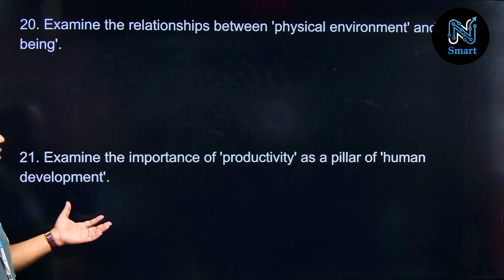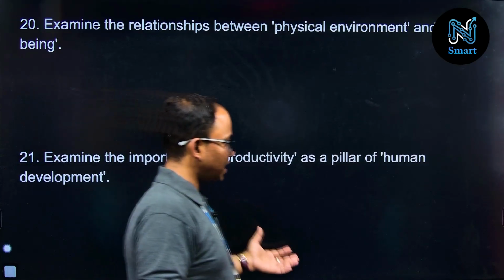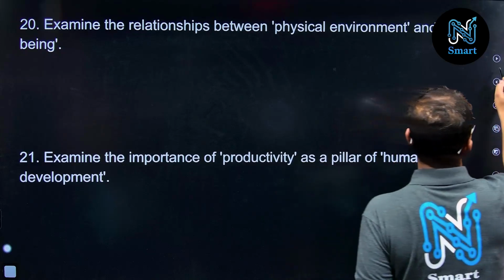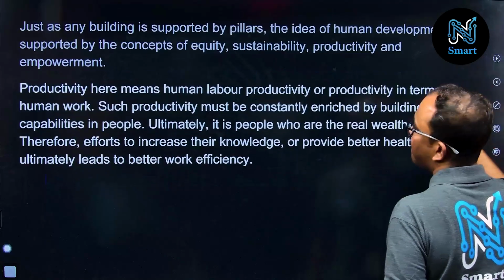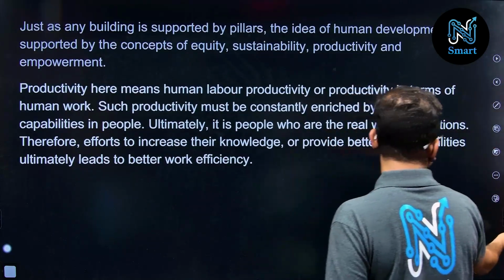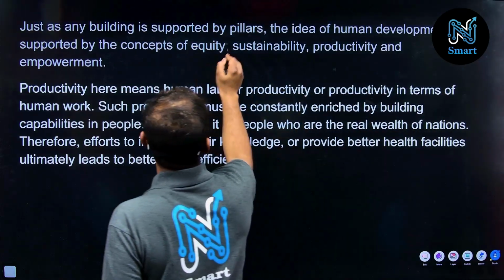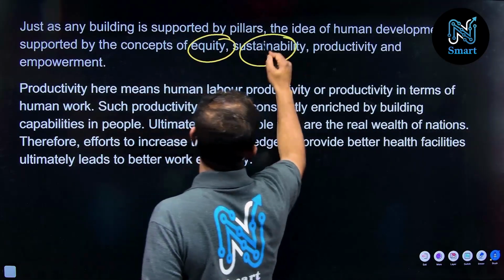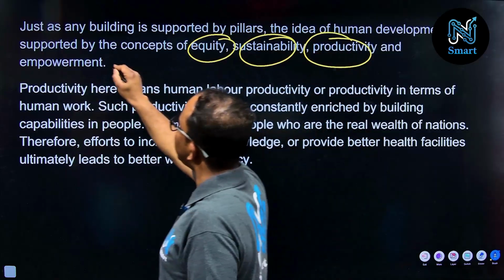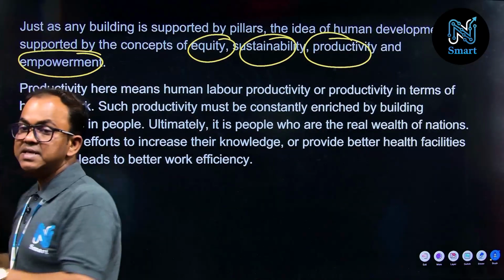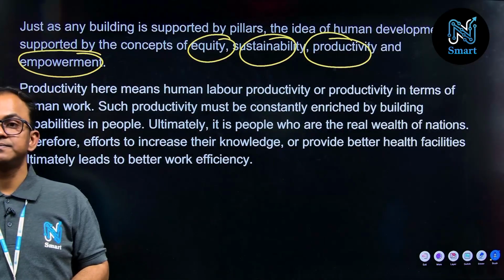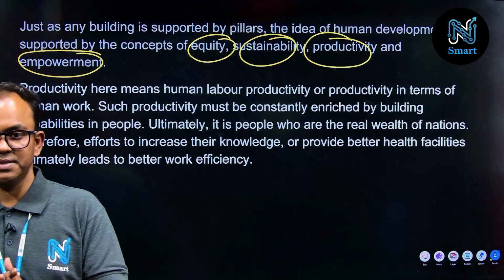Here we have parameters like equity, sustainability, productivity and empowerment. These are the major pillars of human development, right?